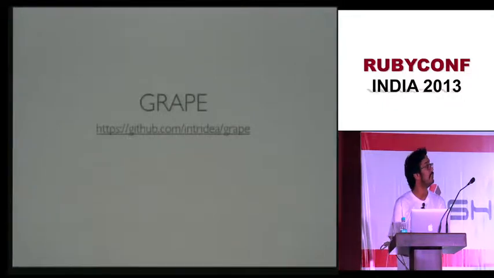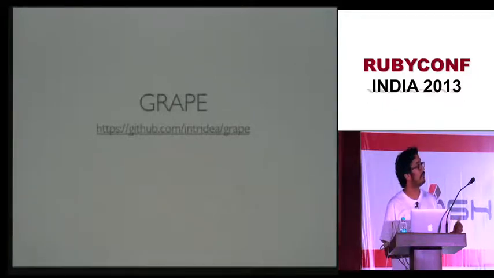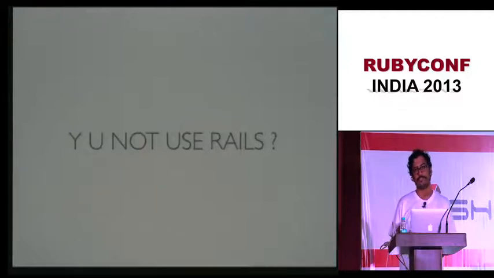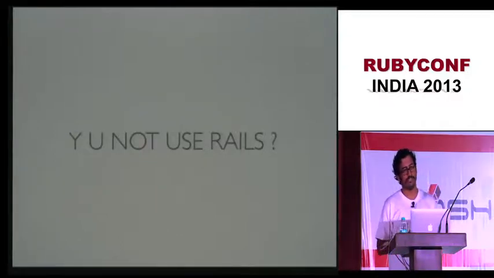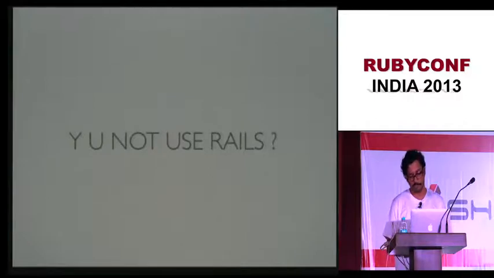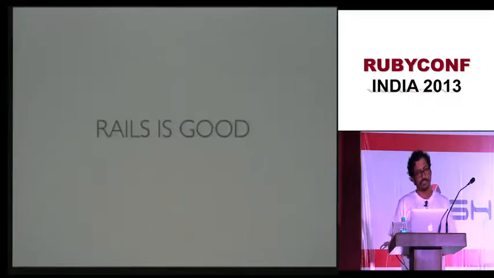The first framework is called Grape. It is built by Intridia, which is basically a pretty well-known consulting company in the US. So the first question you should ask is, why are you not using Rails? Come on. I mean, Rails is the most popular framework. Everybody has used Rails. There is a lot of community effort. Then why not Rails? I mean, that's a very relevant question.